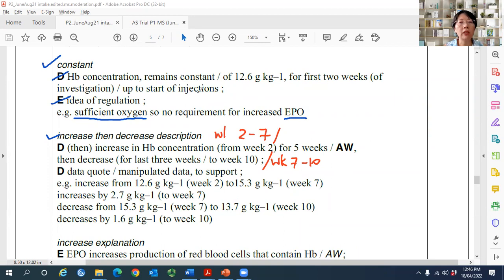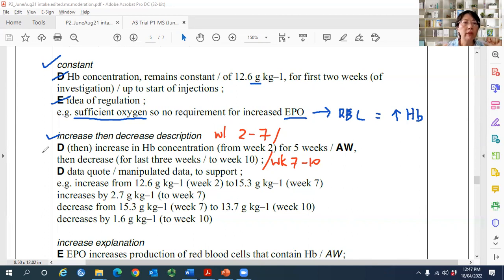So the hemoglobin concentration remains the same. EPO will stimulate red blood cell formation in the bone marrow stem cells. When red blood cells are formed, there will be an increase in hemoglobin. So this experiment measures hemoglobin in terms of mass of hemoglobin.